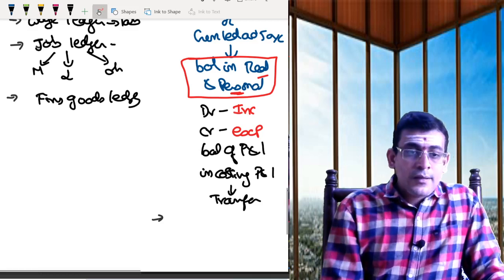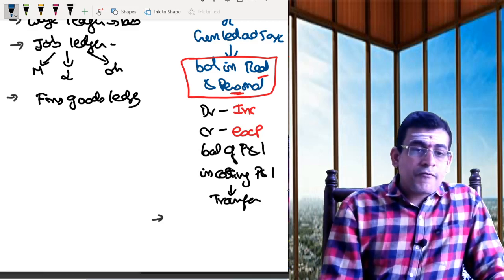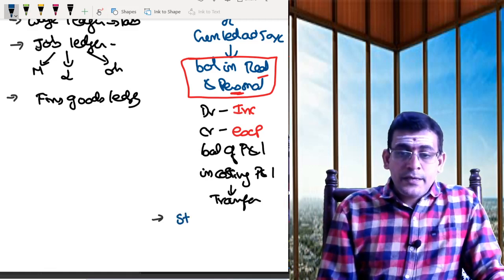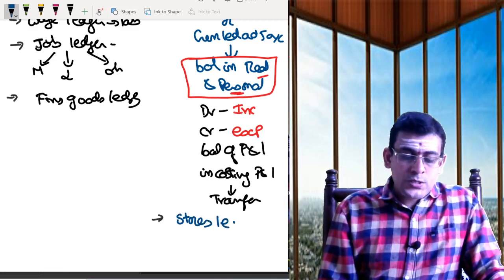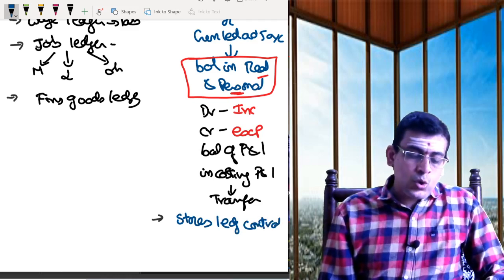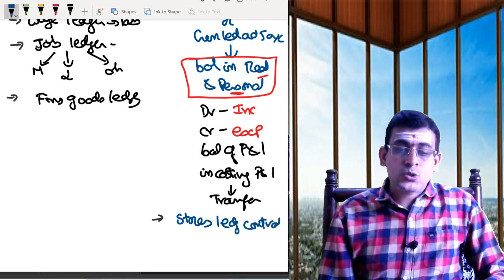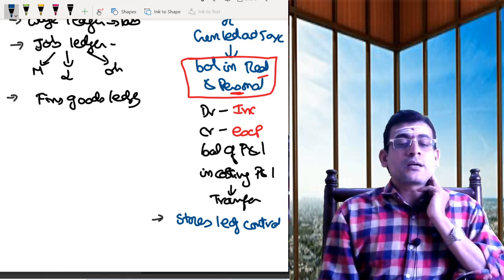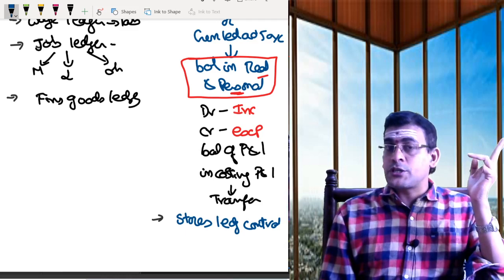Now, the next type of control account is the stores ledger control account. This is a control account for your stores ledger.